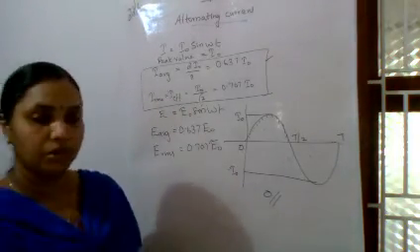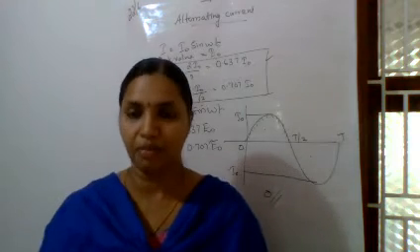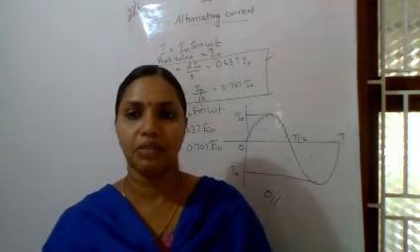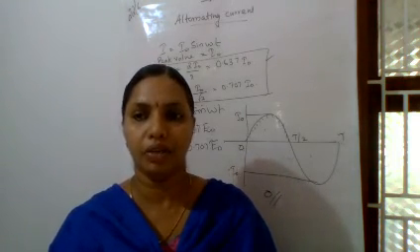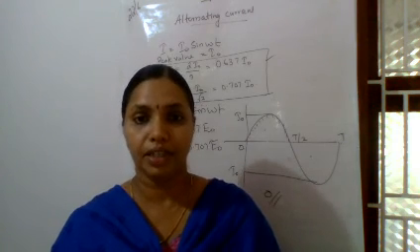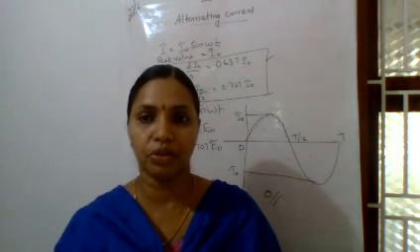Okay, so that is about the peak value. Peak value is the maximum value. Peak value, average value and RMS value or effective value of AC when it flows through a circuit.